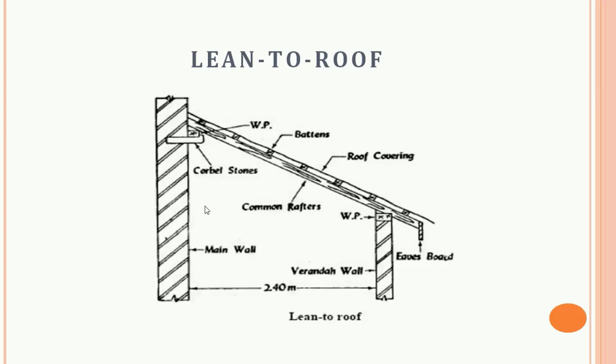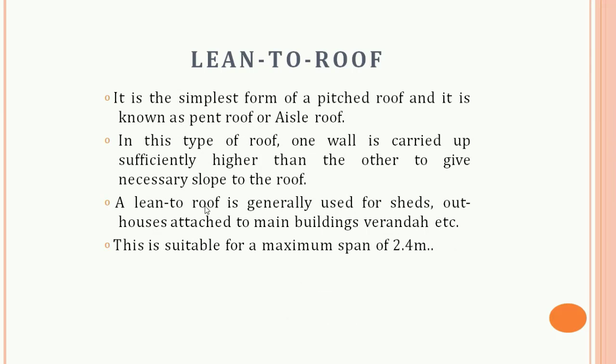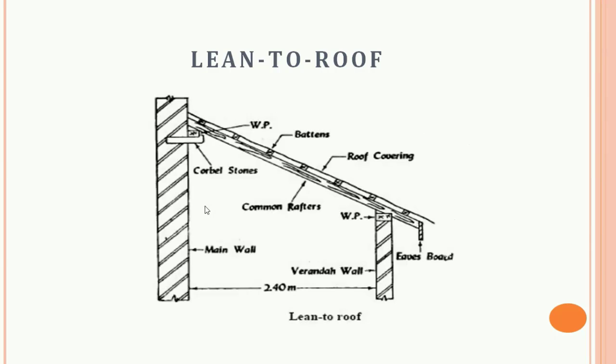So basically this is the diagrammatic representation of the lean-to roof, in which common rafters are supported on the rise wall at one end and on the lower wall or on the post plate at the other end. They are commonly used for verandas, and this type of roof is suitable for the maximum span of 2.4 to 2.5 meter. So as you can see in the picture diagram also.